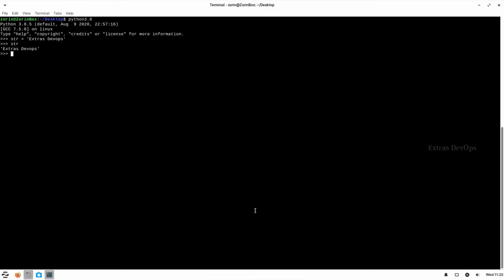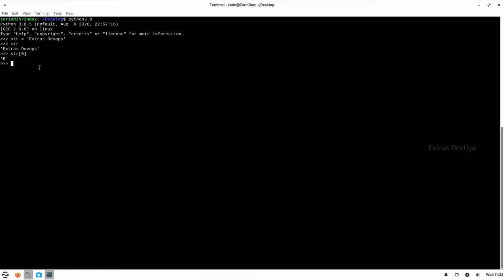So if we want to access only the first character of the string, we can use something like this. So as in any other language, the index starts from 0 in Python also. So 0 will be the first element, 1 will be the second element, and so on.